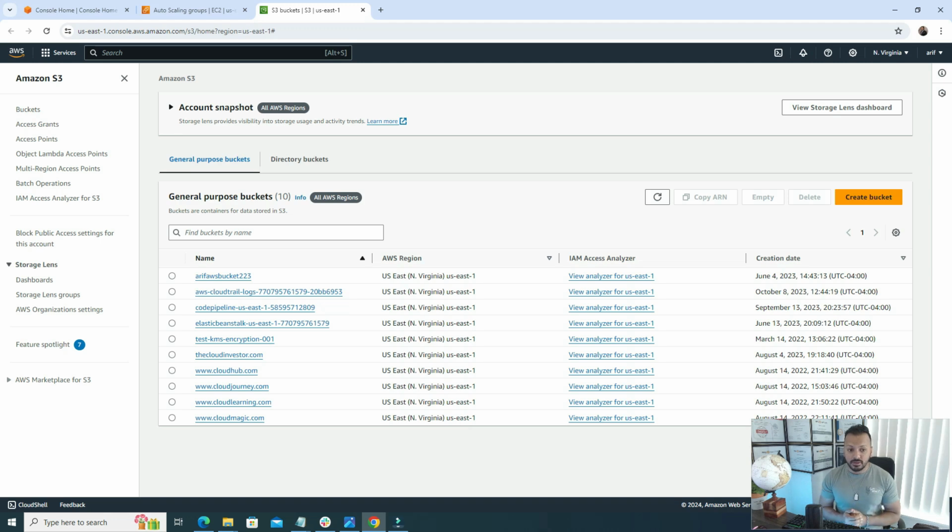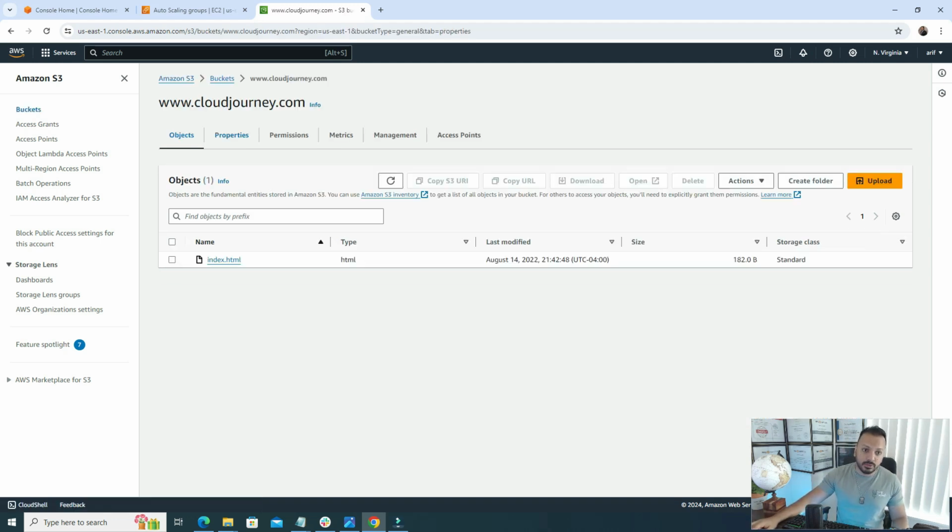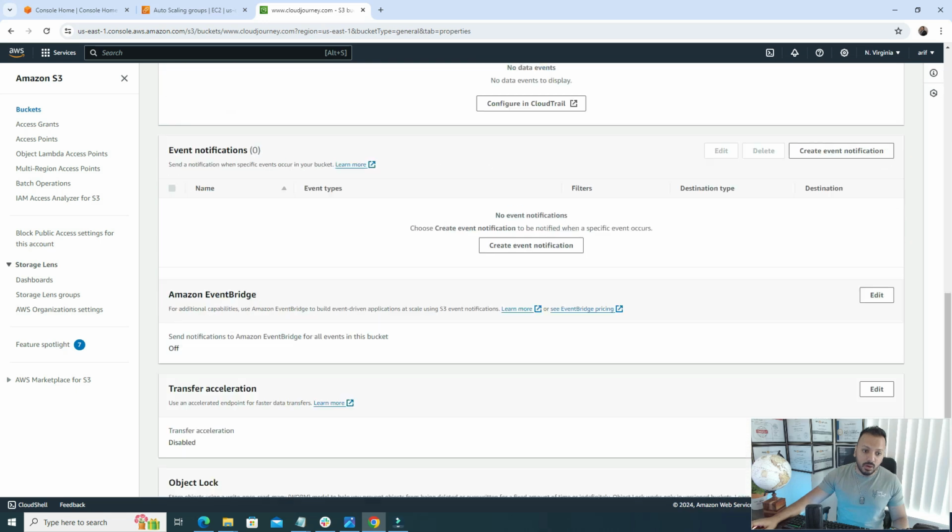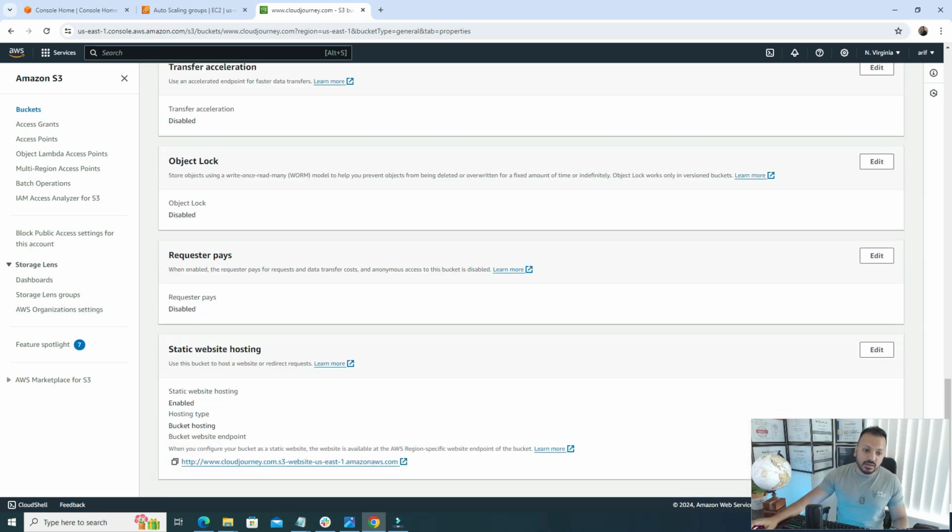That means if you have a static website, then for instance, if I go in here and go to the properties section and scroll all the way down, here you can see the static website hosting is enabled for this S3 bucket. What does it mean? That means I can host a website in here, and I got a URL. Once I have it, that means I can visit my website from here.